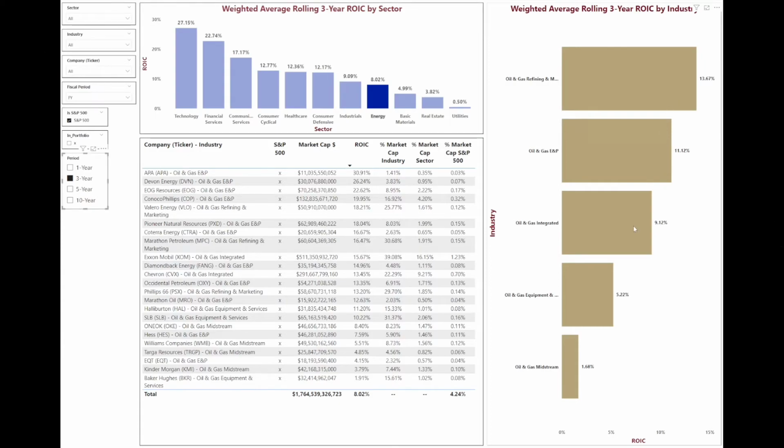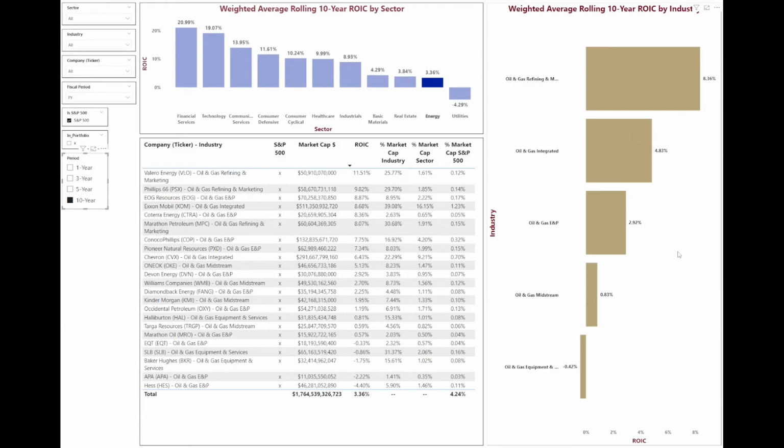So in the past 3 years, this is what we're looking at in terms of energy industries and their ROIC. But we can see that comes down a little bit when we look at it over a 10-year rolling ROIC, from 8% down to 3.36% for the sector. And none of the industries are over 10%.